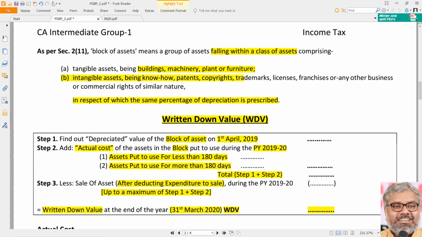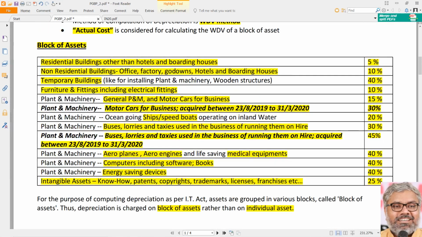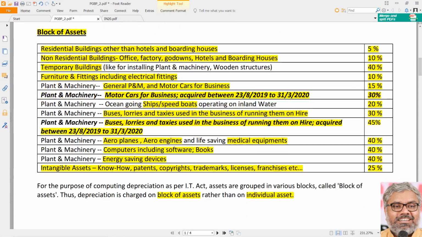From that, we need to deduct the sale proceeds of the assets, if any, after deducting from that the expenses of sale, if any. Then step 1 plus step 2 minus step 3 will give written down value, the depreciable amount we can call it. Depreciable amount at the end of the year will be that. On that, we have to provide a depreciation of some percentage as prescribed in this table.